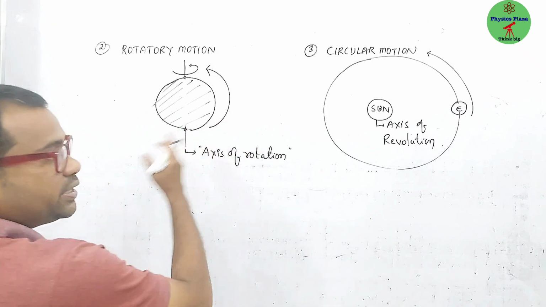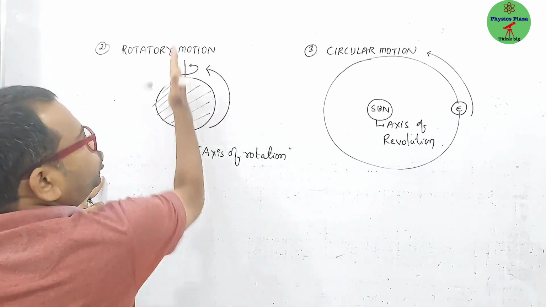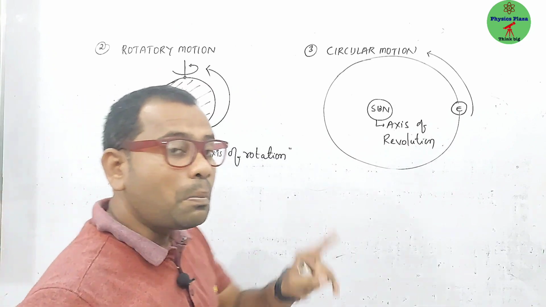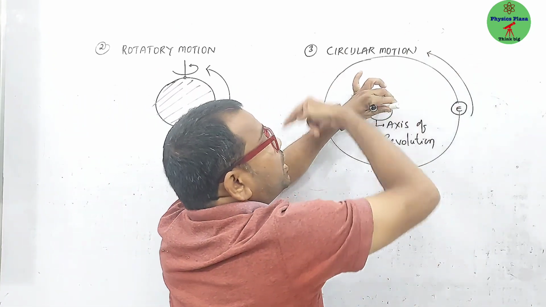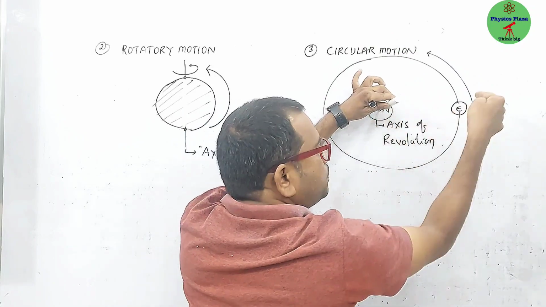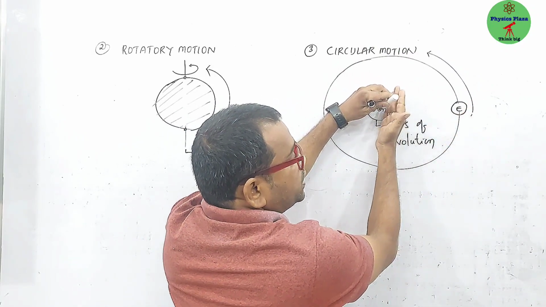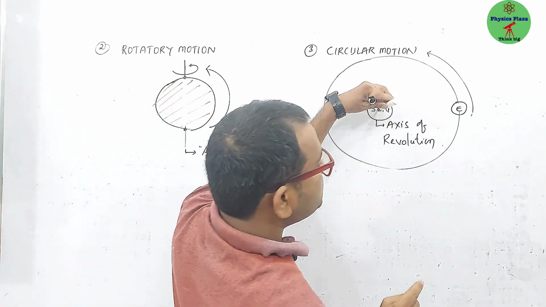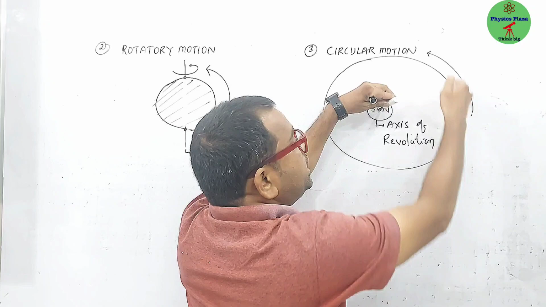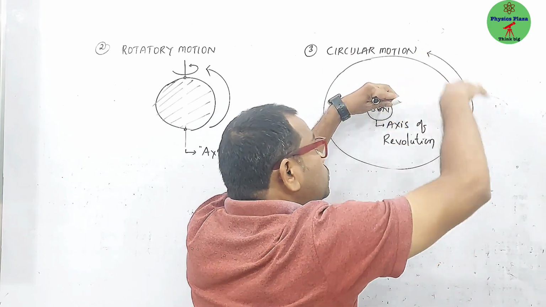But what makes the difference here? Children, here the axis of rotation is passing through the body, but this axis of revolution is passing out of the body. This axis is not passing through the earth, right? It is out of the body, try to understand.